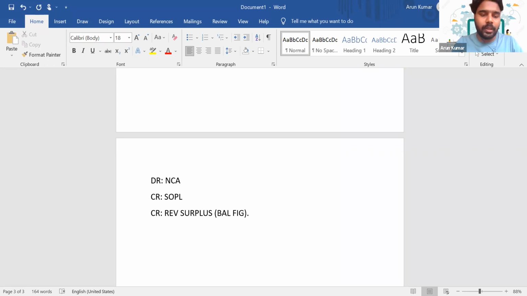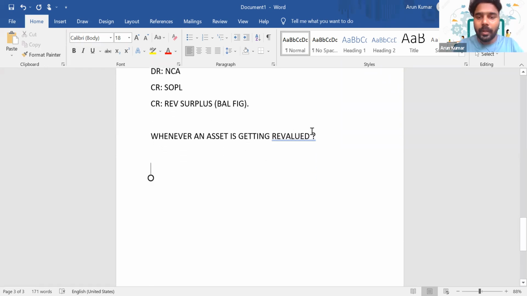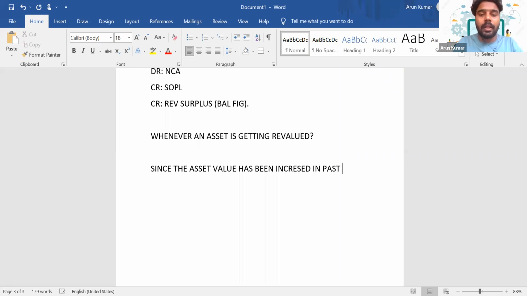Another scenario that can come is, whenever an asset is getting revalued, since the asset value has been increased compared to the past, there will be a higher depreciation compared to the previous years.